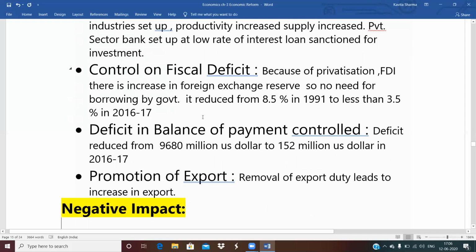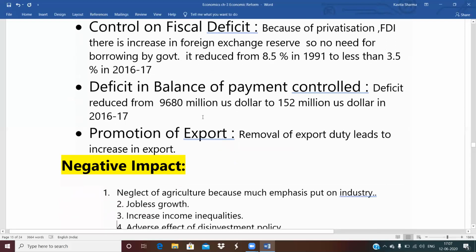Next is control of the deficit in balance of payment. Before 1991, there was a deficit in the balance of payment. What is balance of payment? It is a statement of account of our transactions with other countries. So why the deficit? Because our import was much greater than export. But after NEP, the deficit is controlled. Why? Because we are exporting much more, and FDI and the foreign investment limit were also given chances. Because of that, there is an inflow of foreign exchange. So the balance of payment deficit is also controlled.